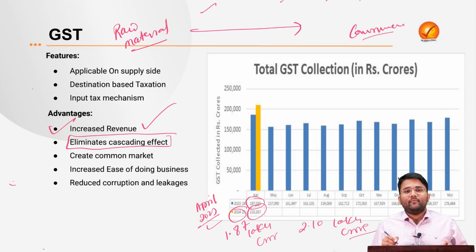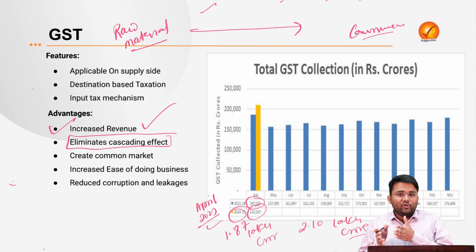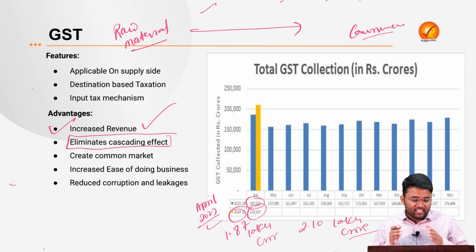Earlier, tax was being implemented at each stage without reducing the tax that was already paid. But with the advent of the input tax mechanism, when already paid tax is deducted from the present value of the tax that is being taken, it helps in reducing the cascading effect or tax on tax issue.